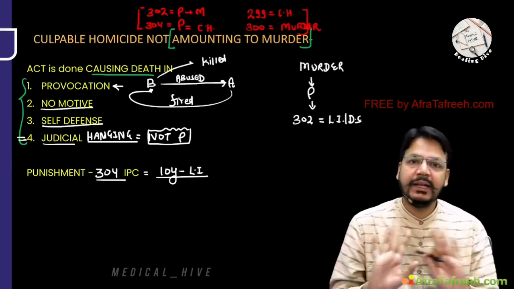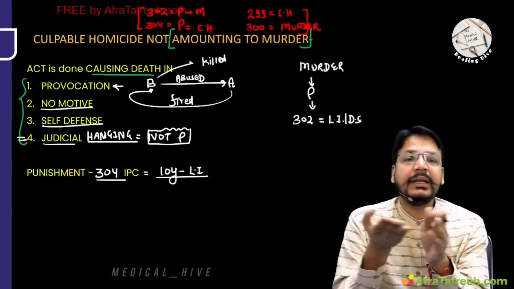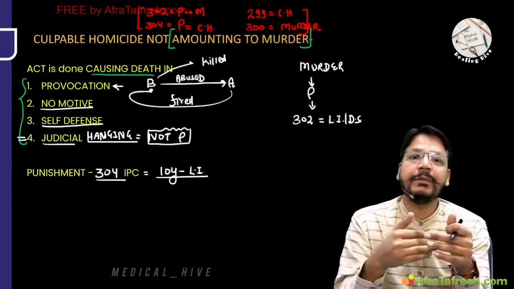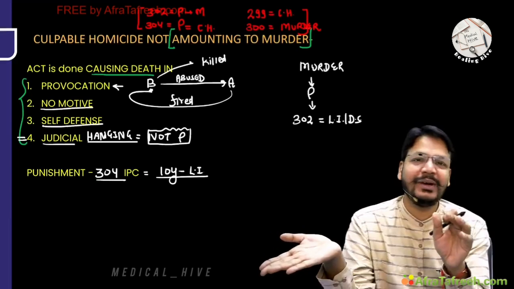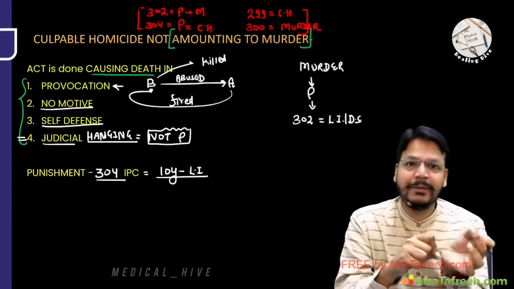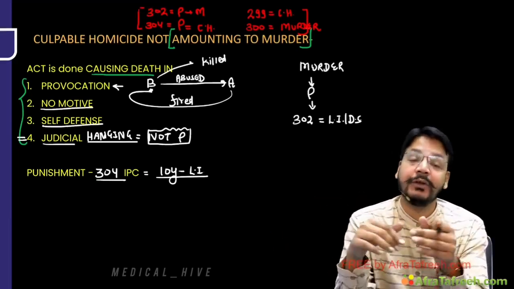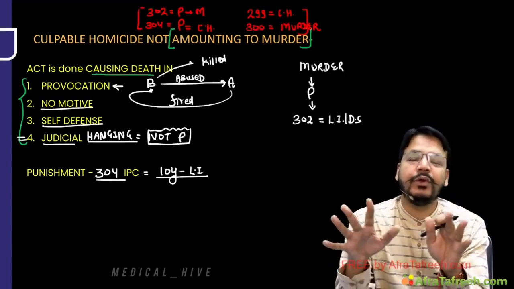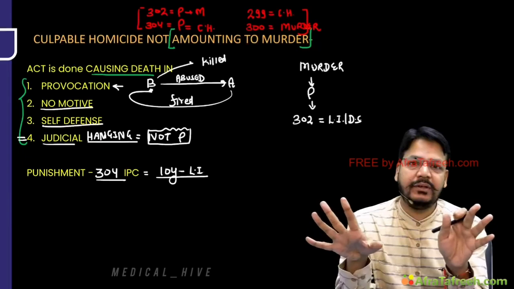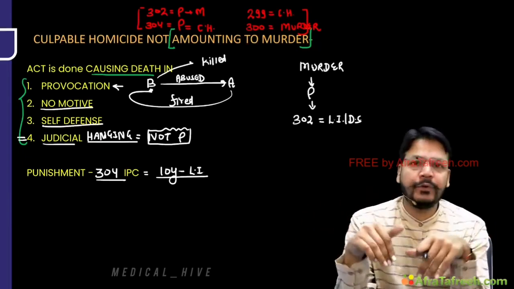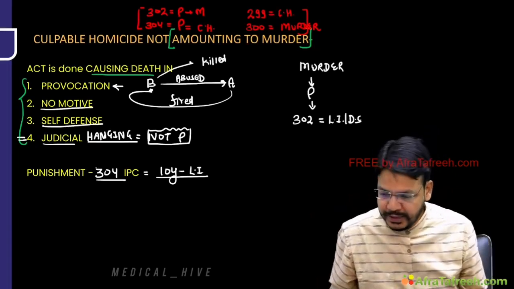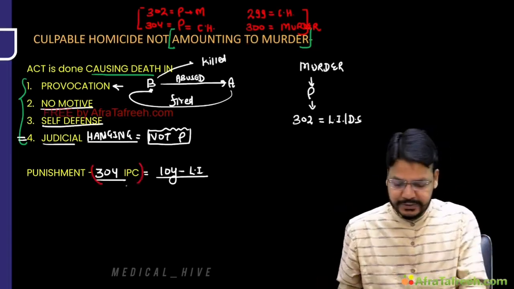299 is culpable homicide. Every murder is a culpable homicide, but every culpable homicide is not a murder. Yes or no, my dear friend? Because there are a few culpable homicides which are not amounting to murder: no motive, no intention, no planning, after provocation, after self-defense. This is culpable homicide not amounting to murder. Punishment, I already told you, 304 IPC.